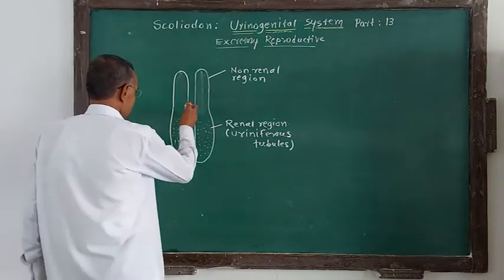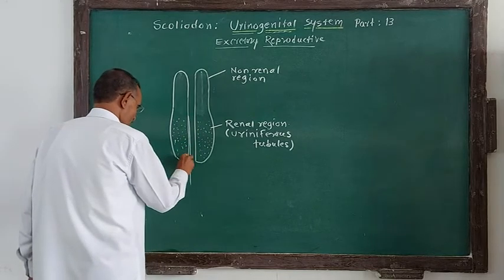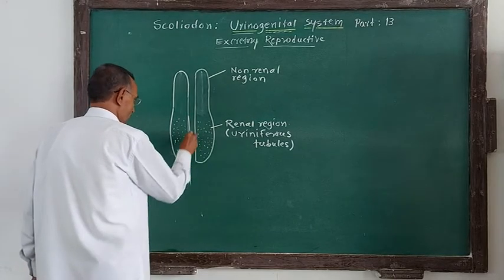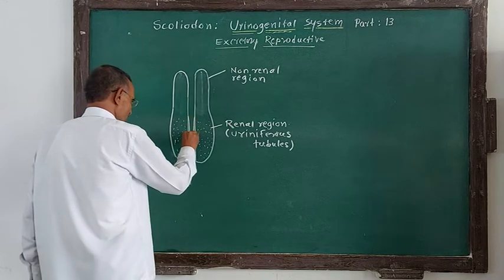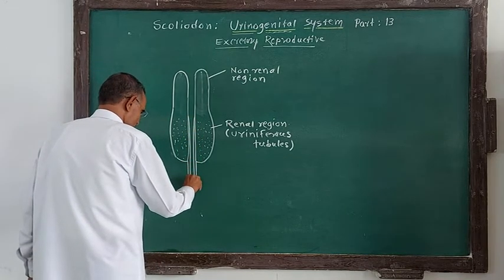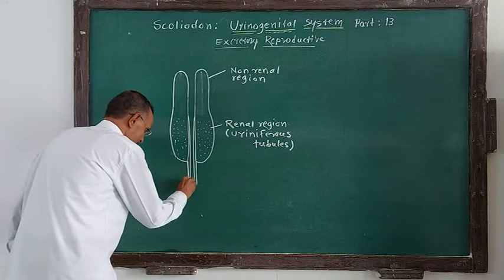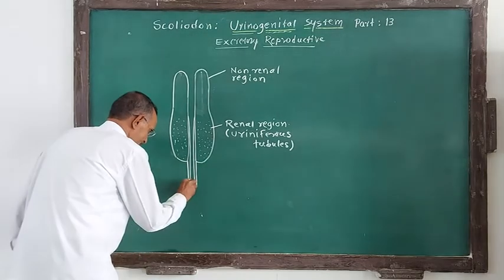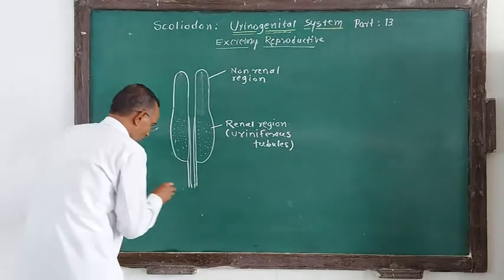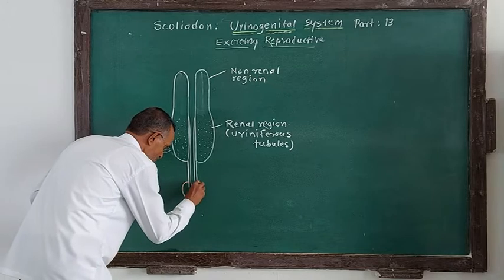Now from this region arise the ureters like this. A pair of ureters, obviously, as a pair of kidneys is present, two such ureters arise. These are the ureters in this manner. And these two ureters open into the cloaca.